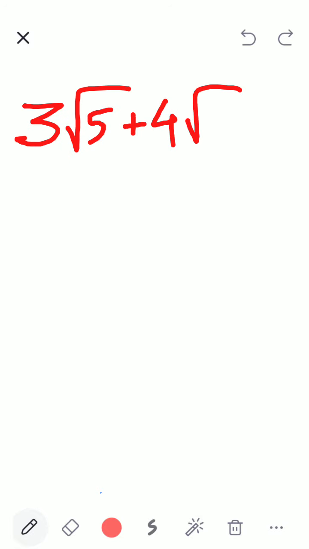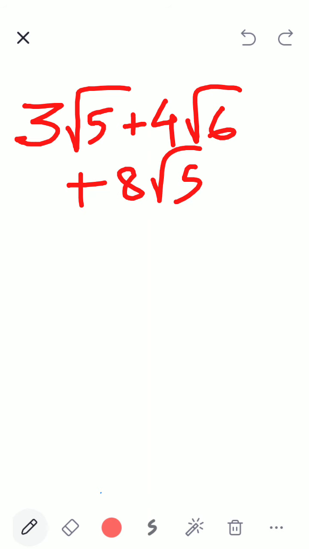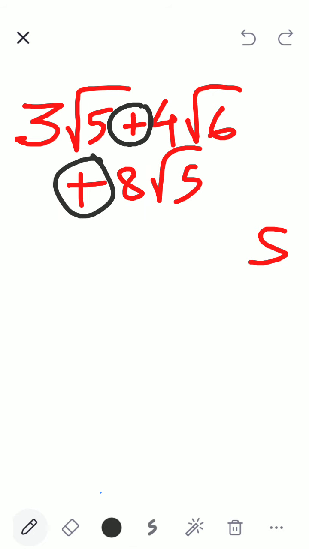So, children, in today's class we have only revised the basics of mathematics. Now I'm telling you all, it doesn't matter what kind of numbers are there. You can have 3 root 5 plus 4 root 6 plus 8 root 5. Not to worry. Remember, the first thing is to see. What do you see first? You will see the sign plus. The moment it is plus, houses cannot combine.